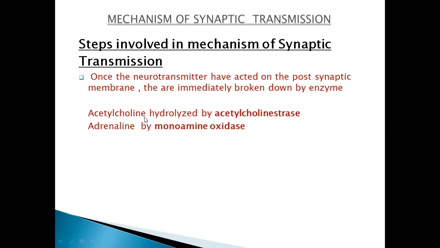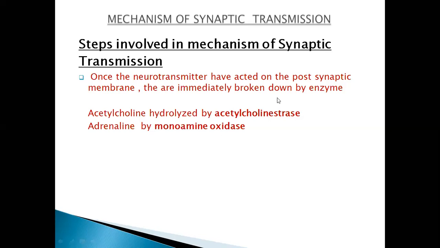Acetylcholine is hydrolyzed by acetylcholinesterase, okay? And adrenaline is hydrolyzed by monoamine oxidase. So these are the two types of enzymes useful for hydrolyzing here. So the mechanism of synaptic transmission is clear to you all?